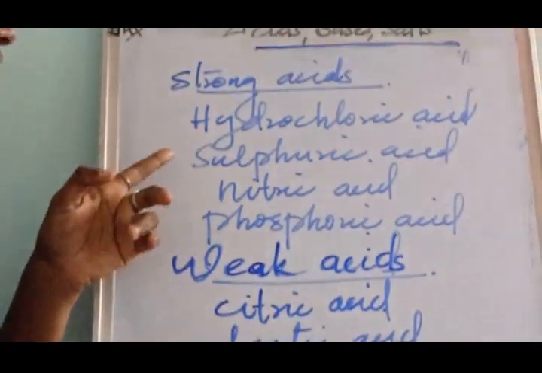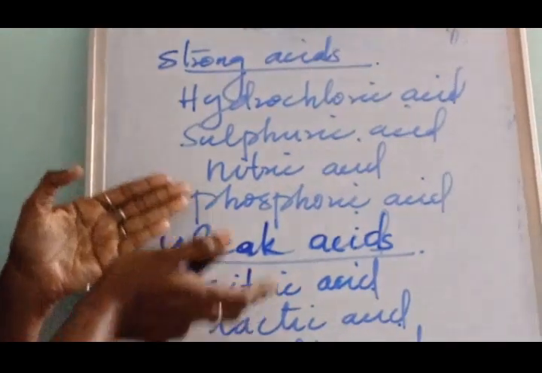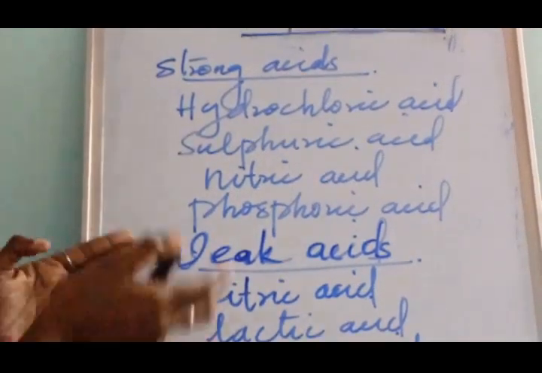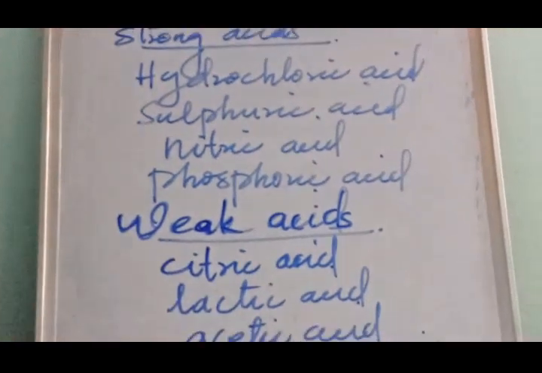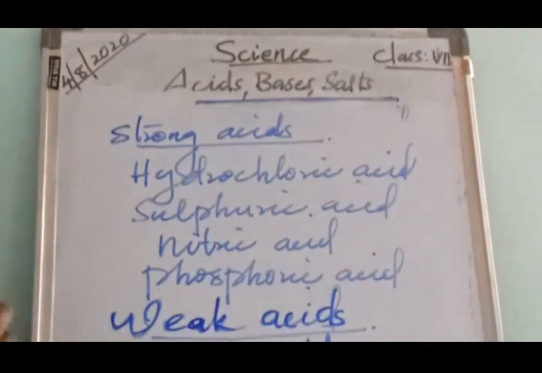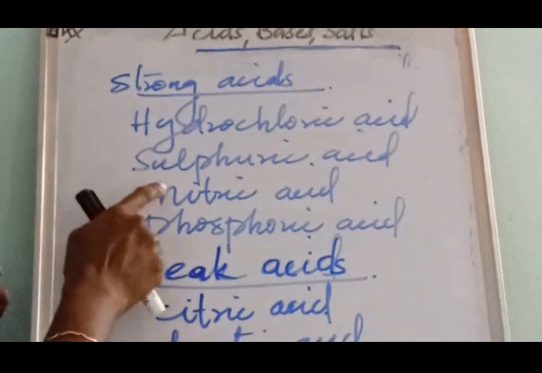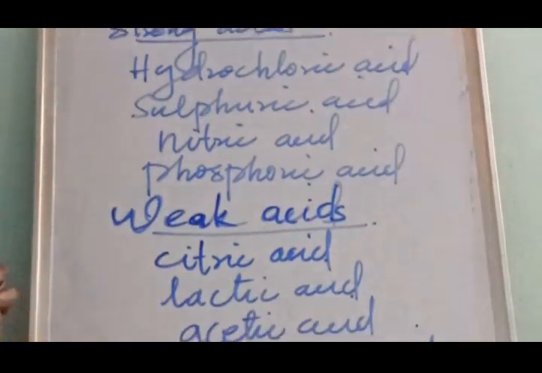Let's see the classification of strong acids and weak acids. Strong acids include hydrochloric acid, sulfuric acid, nitric acid and phosphoric acid.